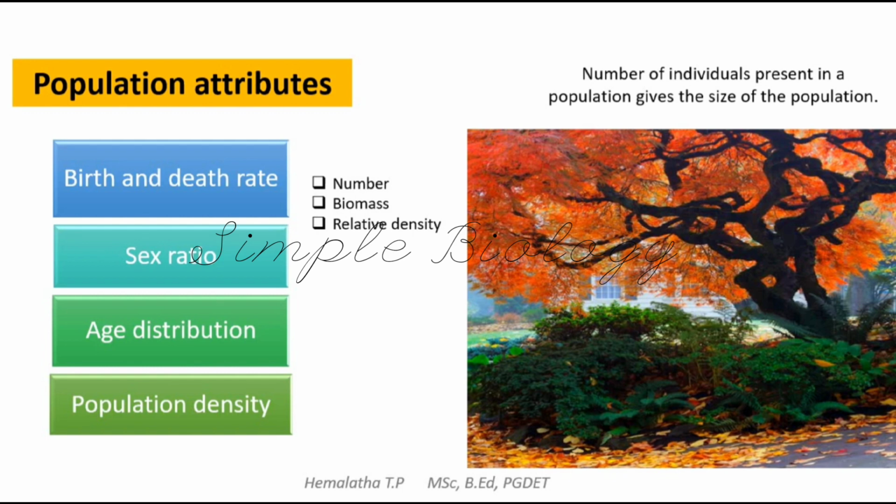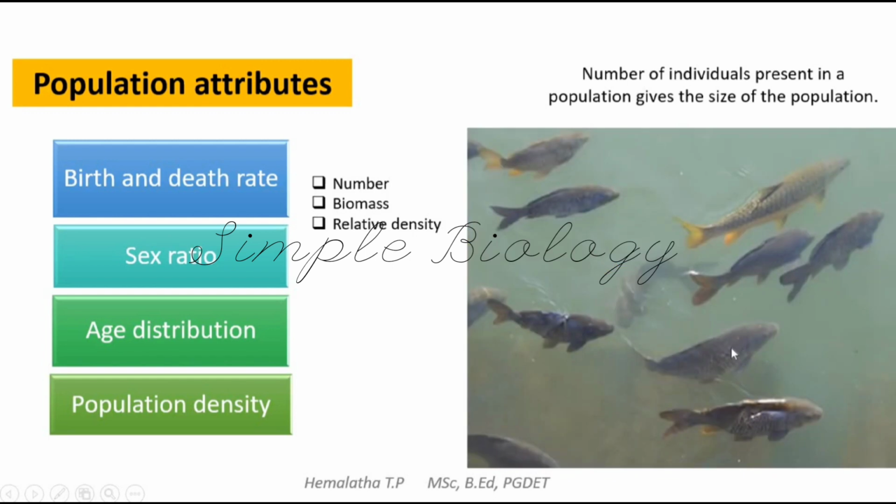In such a case, we cannot say that the shrubs have more population density than the tree, because definitely the tree is bigger in size and has more biomass. In such cases, we need to consider biomass instead of the number. The biomass of the tree is more than the biomass of the smaller shrubs under the tree. So in such cases, we need to calculate the biomass.